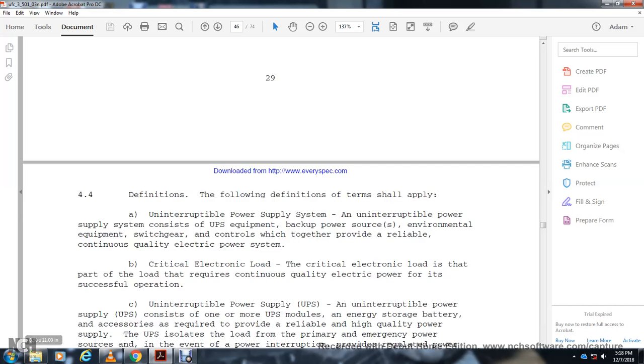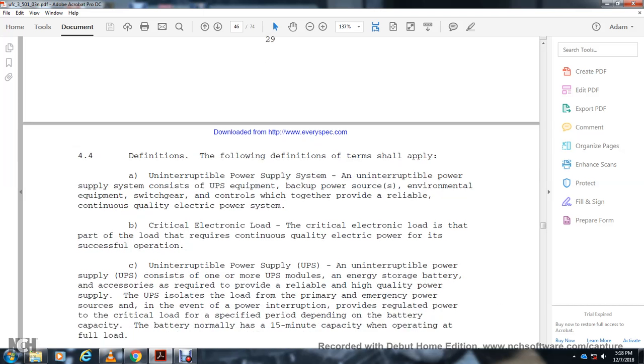Uninterruptible power supplies. Uninterruptible power supplies consist of one or more uninterruptible power supply modules, the energy storage battery, and the accessories required to provide high quality power. The uninterruptible power supply isolates the critical load from the primary or emergency power, and with a power interruption provides regulated power to the critical load for a specified period from the battery, with a normal battery capacity of 15 minutes operating at full load.